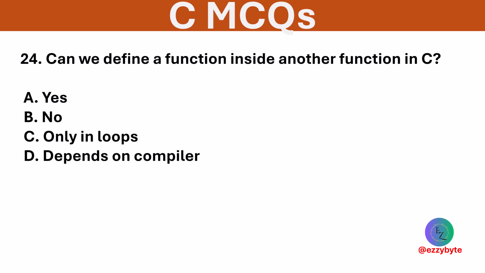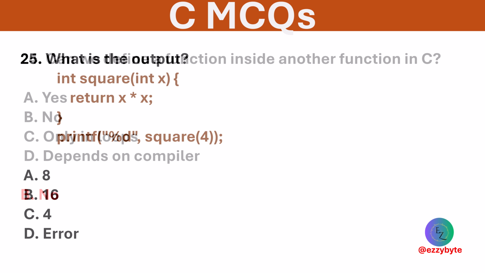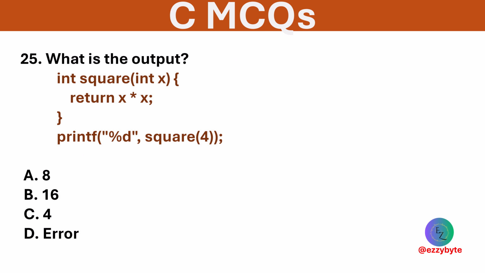Can we define a function inside another function in C? Options are yes, no, only in loops, and depends on the compiler. Option B is correct. Nested function definitions are not allowed in standard C. What is the output of this code? Options are 8, 16, 4, and error. Option B is correct. The function returns 4 times 4, which is 16.